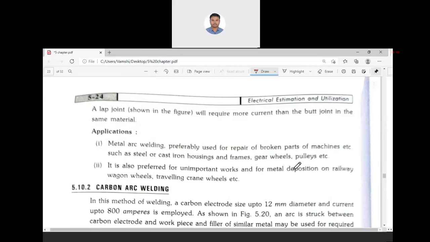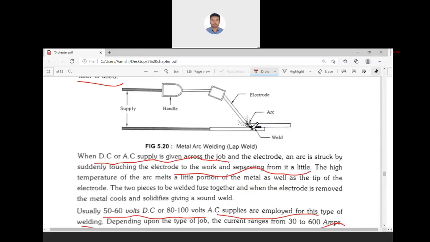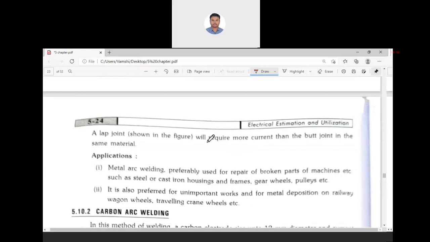So lap joint means this one only. These two pieces are placed one over the other, and from the side we are making a joint. The corner where the electrode can access that particular joint, that particular portion of the joint can only be welded. So we will require more current than the butt joint in the same material.